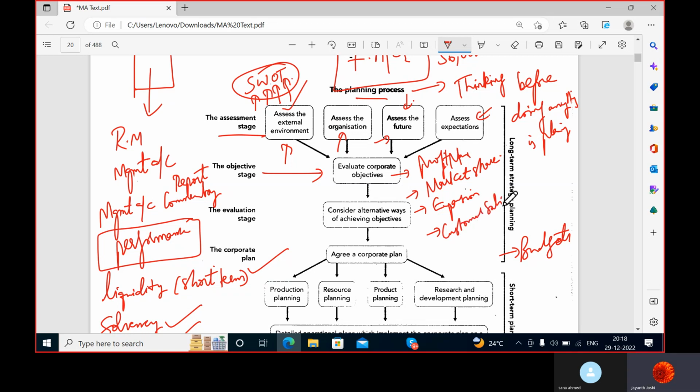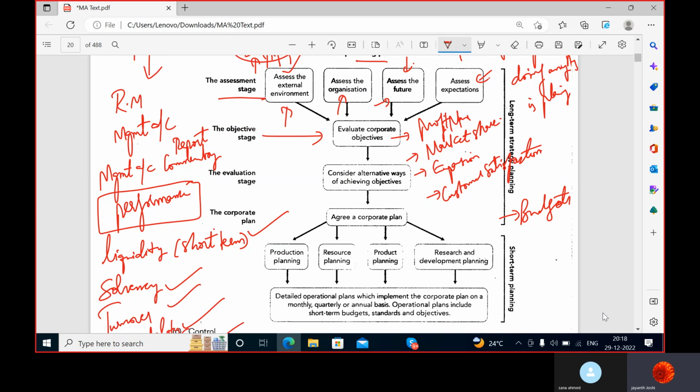See, corporate means you cannot take it in a very narrow sense. You have to take it in a broader sense. Customer satisfaction, a lot of things would come under that. Then the evaluation stage, you evaluate everything, like how much you're going to spend on your company and whether it's going to work out or not. If it's not going to work out, what is plan B? So alternative ways of achieving objectives, correct? It's not necessary that every time what you plan, you would be successful. There can be some uncertainties, so you should have alternatives even.